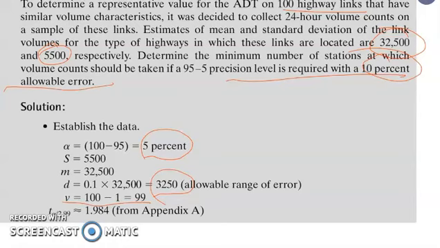99. So from our appendix, if we're going to refer to appendix A, our t, which is a function of alpha over 2, dash 99, will give us 1.984.